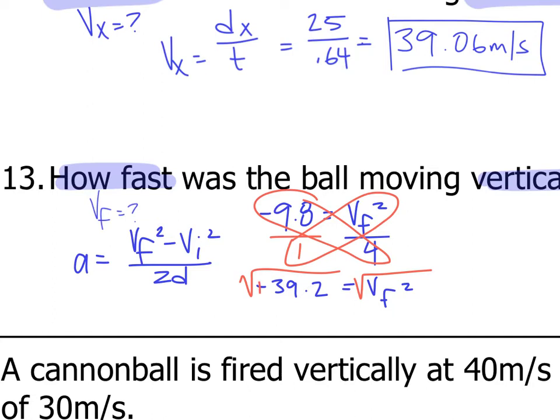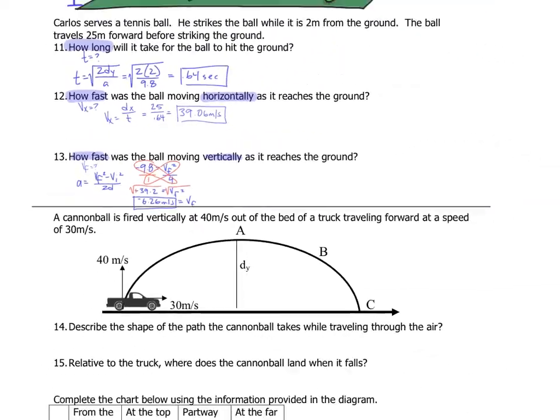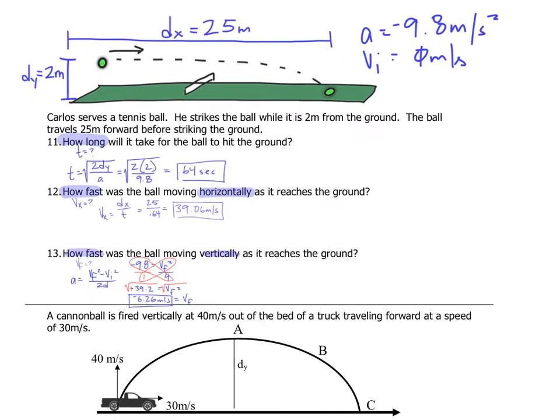And the square root of a positive 39.2 is 6.26 meters per second. And that's in a downward direction, so I need to put the negative back on there. Okay, that's it for that problem.